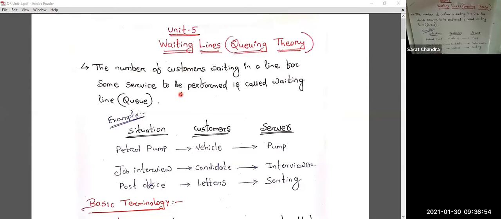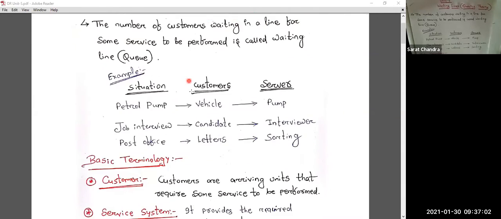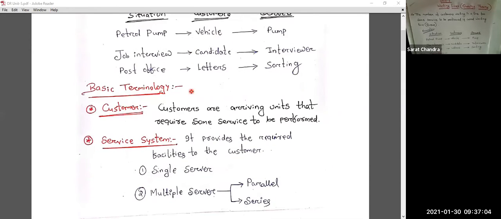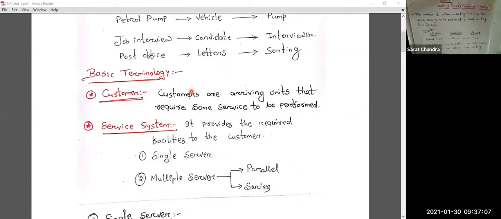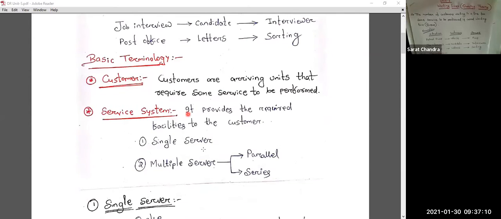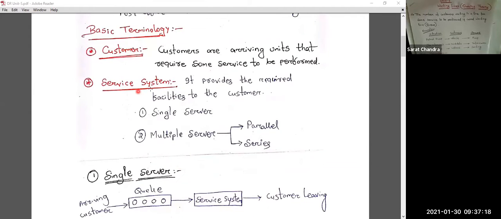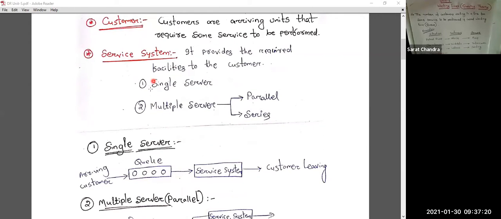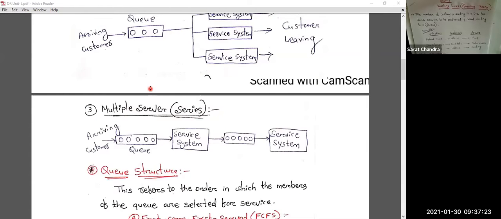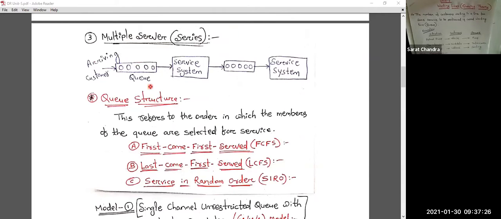So here, what are the things you have to remember? The first thing is the definition you have to remember. Next is the terminology; these all are 2 marks questions. They will ask you what do you mean by single server system, what is the classification of multi-server system, whatever terminologies I have given, those things you have to remember. Clear? And next is the queue structure. What are the different types of queue structure? 3 types of queue structures are there in this unit.